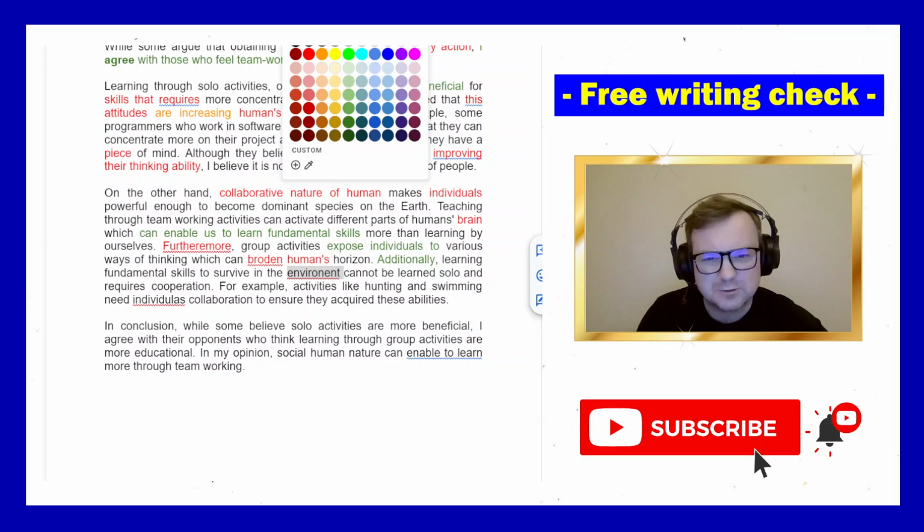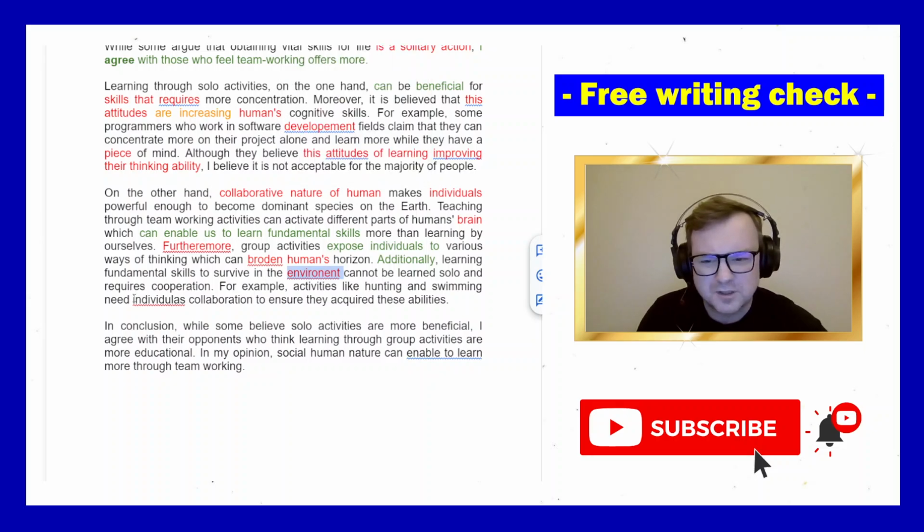Additionally, good signposting language, learning fundamental skills to survive in the environment. Spelling mistake. I don't know about that, in the environment. Learning fundamental skills to survive in the... What does it mean to survive in the environment? Not sure. Cannot be learned solo. On one's own, maybe better. And requires cooperation. For example, activities like hunting and swimming need individuals, spelling mistake, collaboration to ensure they have acquired these abilities. So just missing a little bit of grammar there.